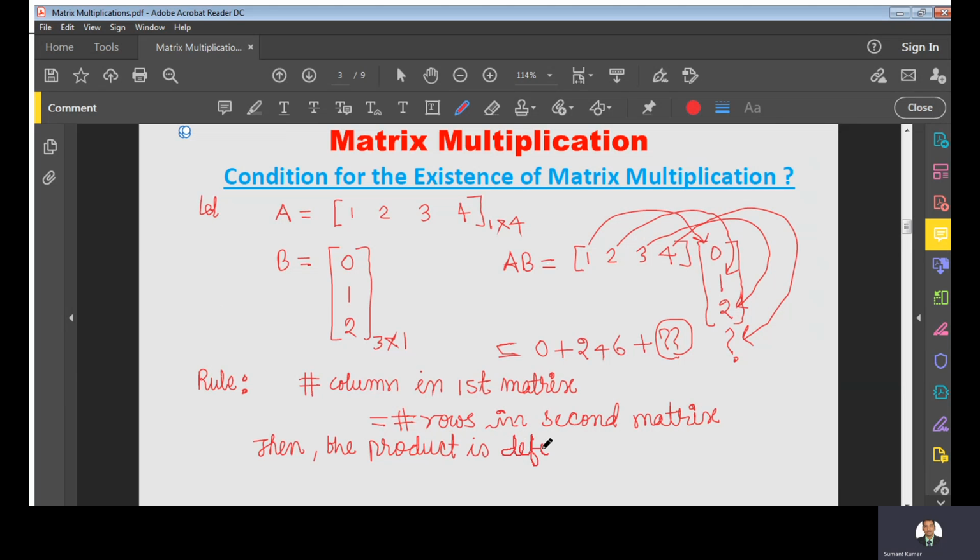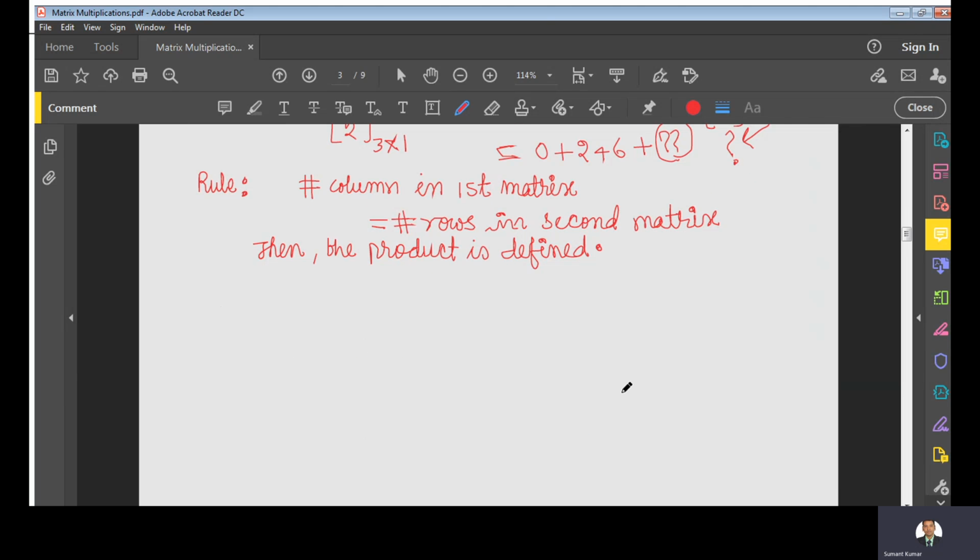Then only you can say the product is defined. Otherwise you cannot say the product will be defined, right?